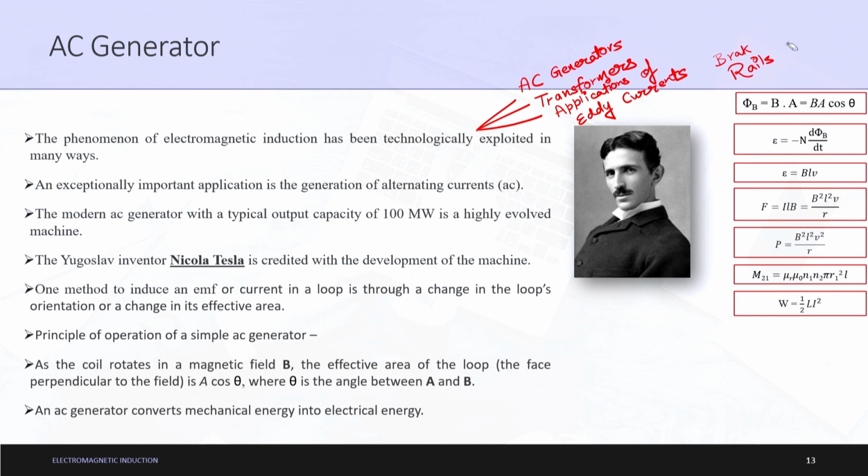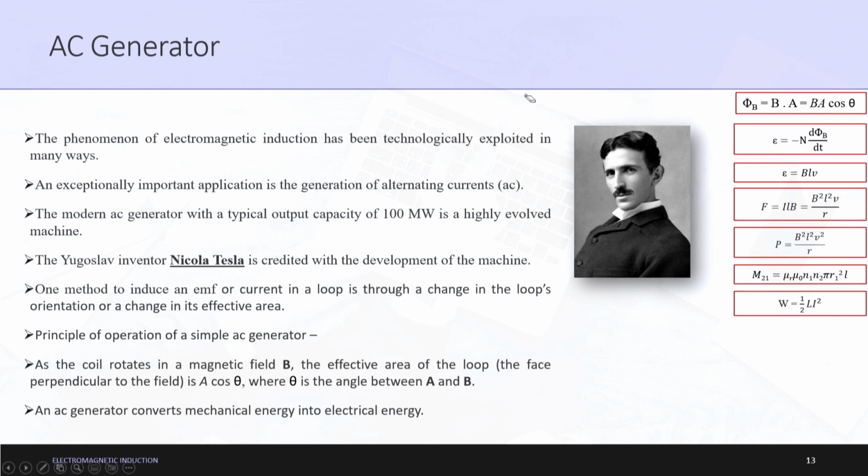What does exploited mean? Using its applicability in the complete sense. The phenomenon of electromagnetic induction has been technologically exploited in many ways. An exceptionally important application is the generation of alternating currents. Alternating currents is the next chapter after electromagnetic induction. Everything which comes as a part of electricity in our homes, in our offices, in our day to day life, is always involved with AC supply only.